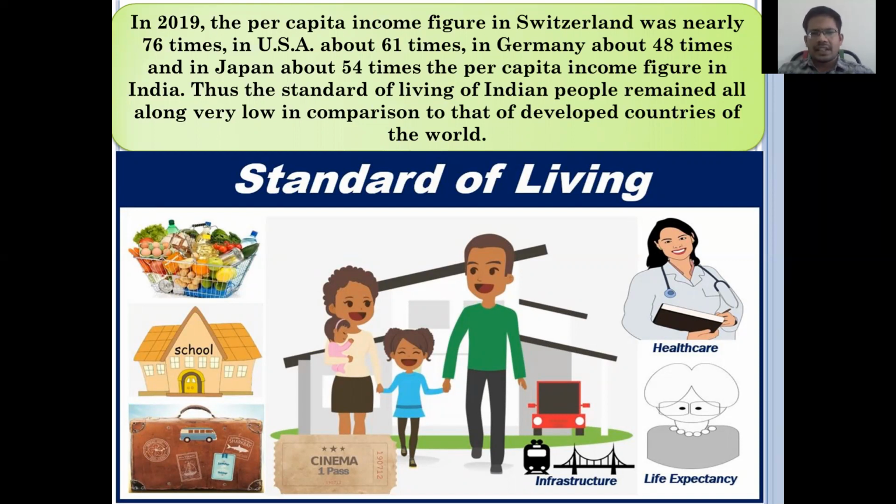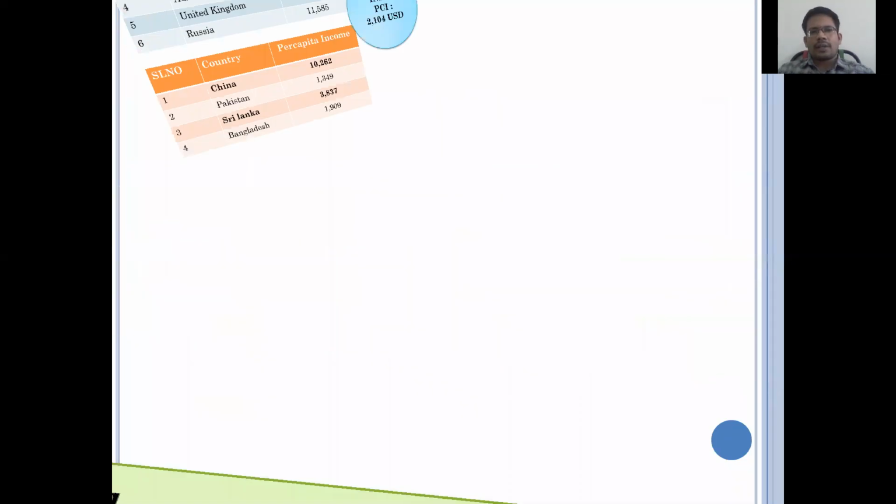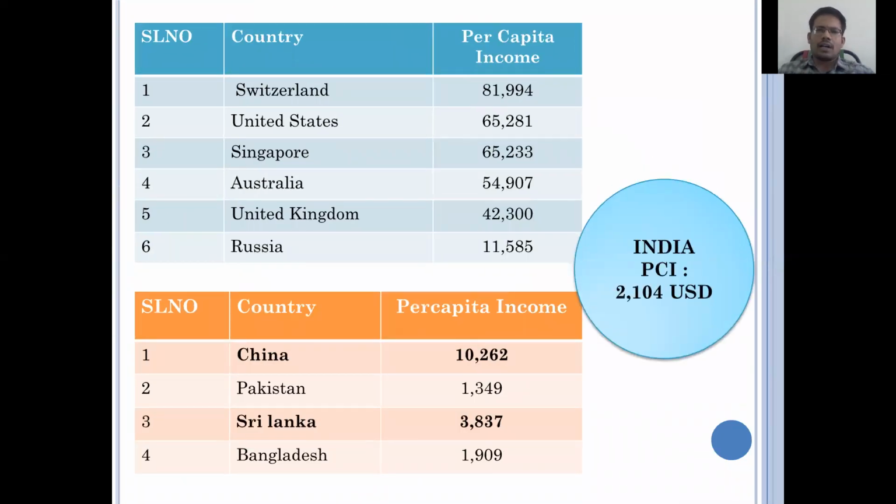So that is the problem in our India. Because we have a huge population, the population is increasing very rapidly. That is the main problem in India. The people do not obtain better standard of living facilities. Coming to the comparison between other nations and our nation, our per capita income in 2019, according to World Bank calculations, is 2,104 US dollars compared to other world countries.